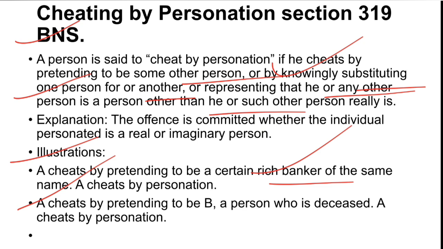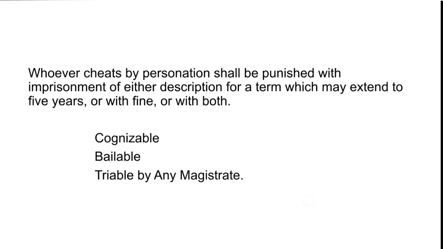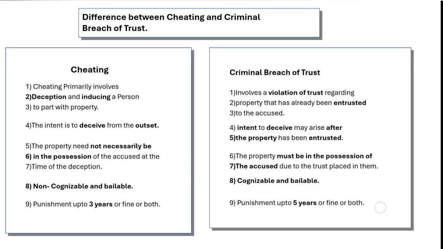Somebody having a name, for example Pradeep, but another individual named Pradeep is there who is a banker, and here he is substituting himself to be Pradeep, a rich banker. Here he is committing cheating by personation. So this is a separate offense, and the punishment for cheating by personation is 5 years or fine or both, and it is a cognizable but bailable offense and triable by any magistrate.